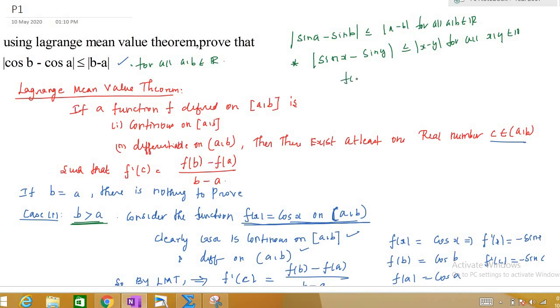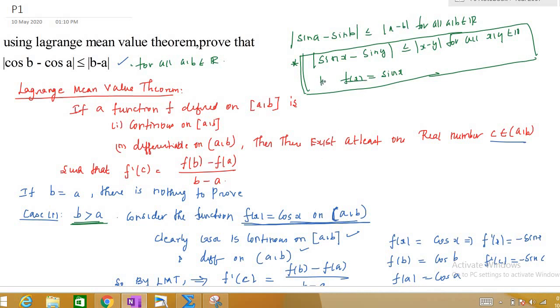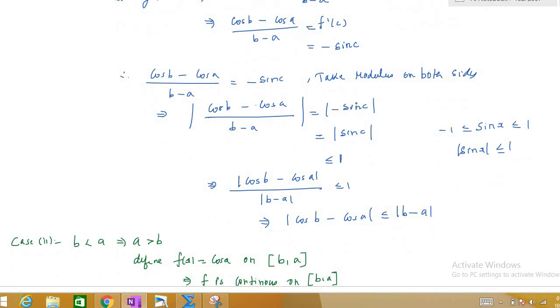So here you take f of x to be sin x, right? You follow the same procedure. So the question is, using the Lagrange mean value theorem, prove that modulus of sin x minus sin y is less than or equal to modulus of x minus y. Here you take f of x to be sin x, on the same conditions, b greater than a, b less than a. So again, f dash of x will be cos x here. So modulus of cos x is also less than or equal to 1. So this will follow, right?